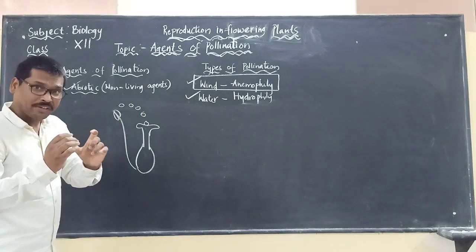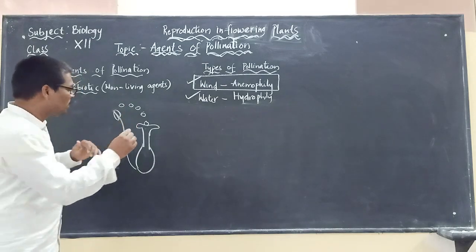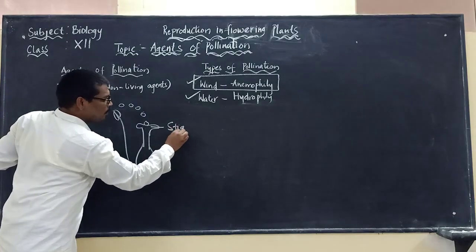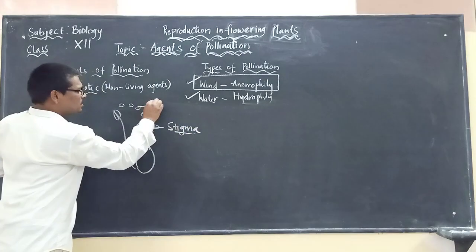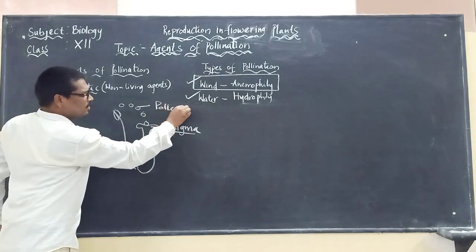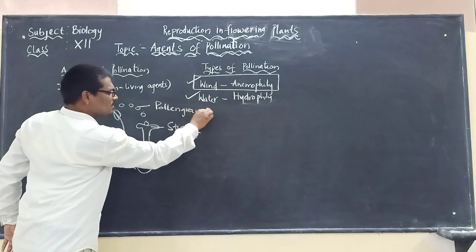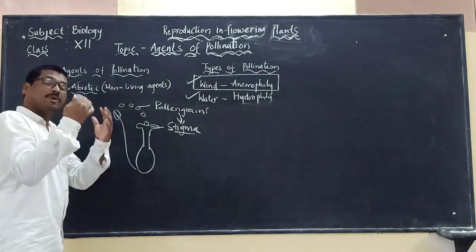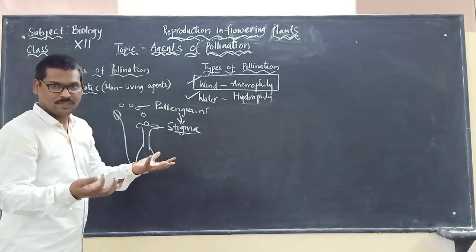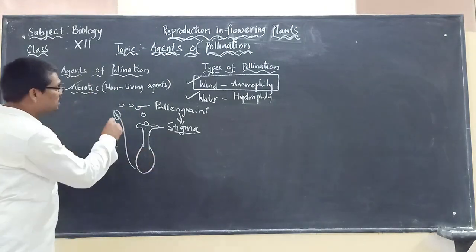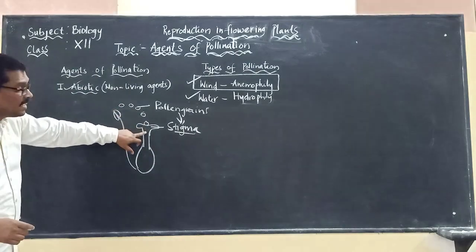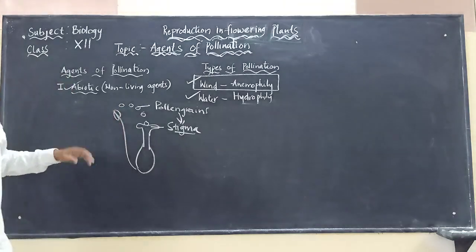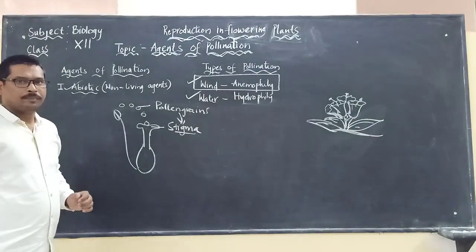Because what we have to remember, there are fewer chances of what? The pollen grains reaching the stigma. So pollen grains will have fewer chances of reaching the stigma. That's why more pollen grains will be produced, to reach the stigma and to be involved in the process of pollination.